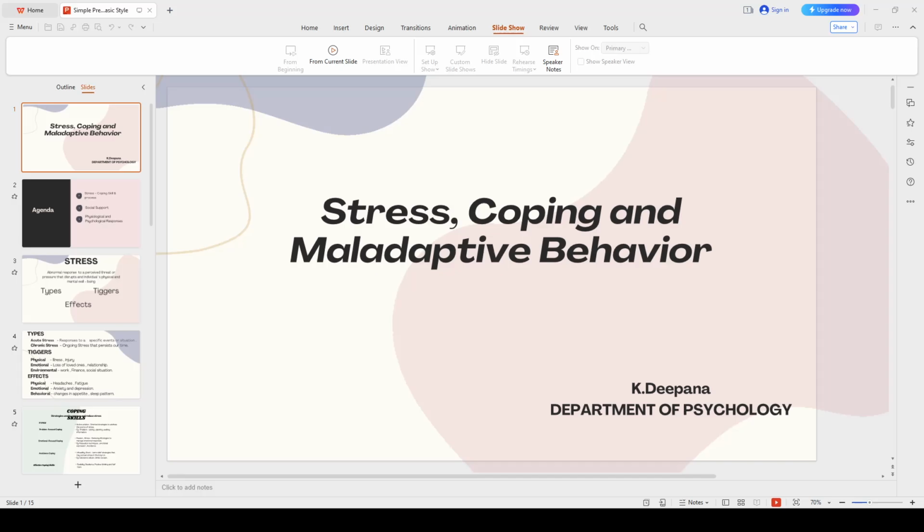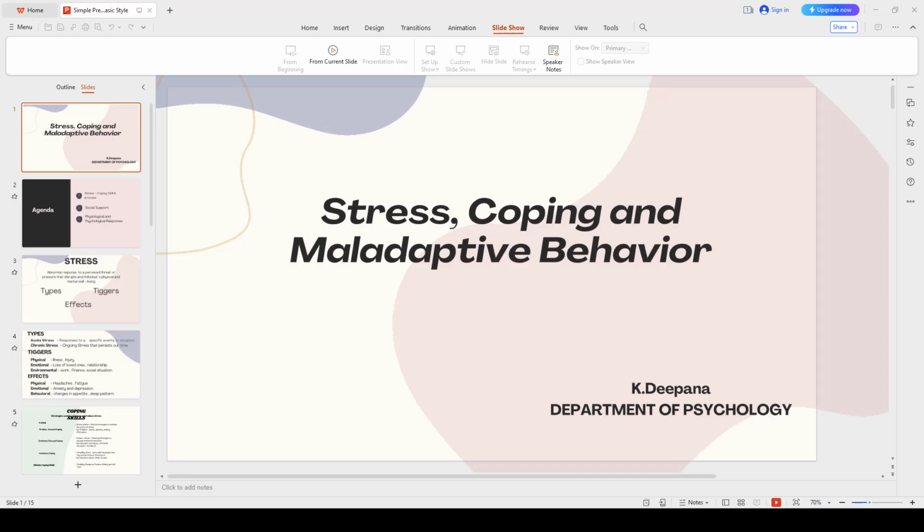Then for a coping strategy, we should have a certain process. First thing, everything is based on an appraisal. Appraisal is nothing but assessing the situation and its impact on your well-being. First thing is primary appraisal, evaluating the threat or challenges. Secondary appraisal is assessing your ability to cope. And third one is choice, selecting the coping strategies based on the appraisal. Next one is implementation, putting the chosen strategies into action. Evaluation is assessing the effectiveness of the strategy and adjusting as needed. These are the coping processes.